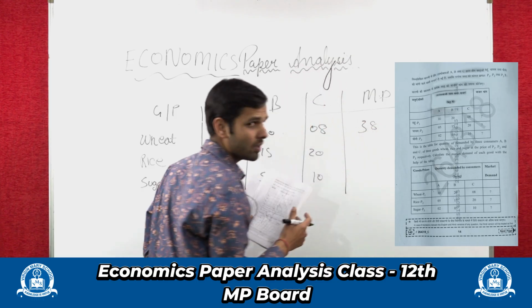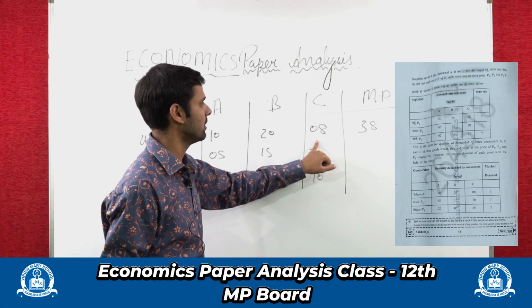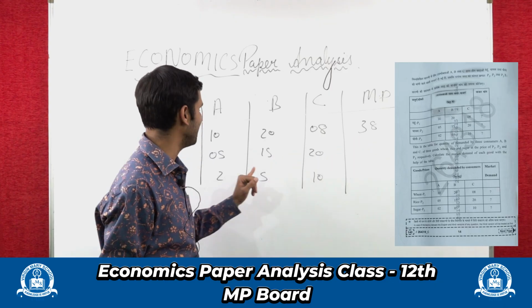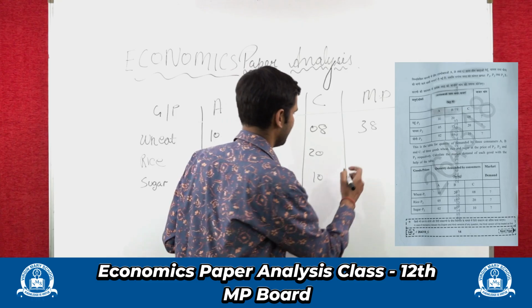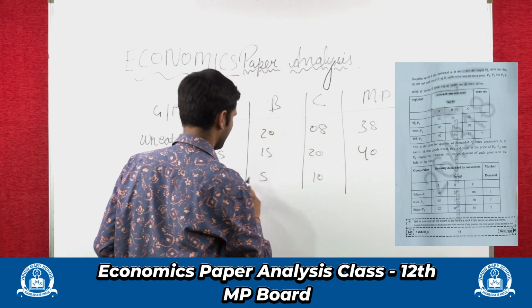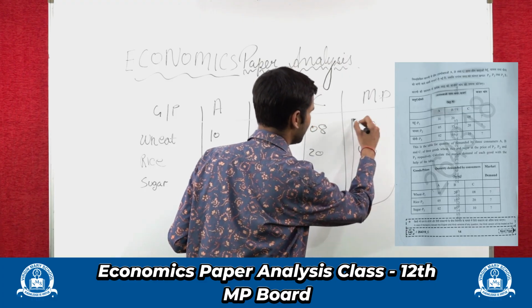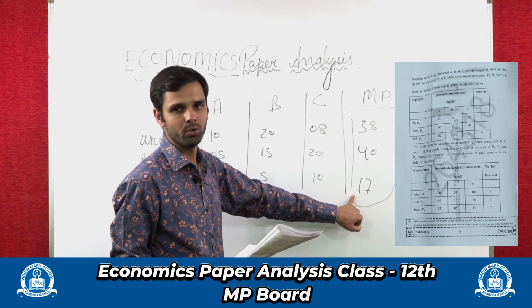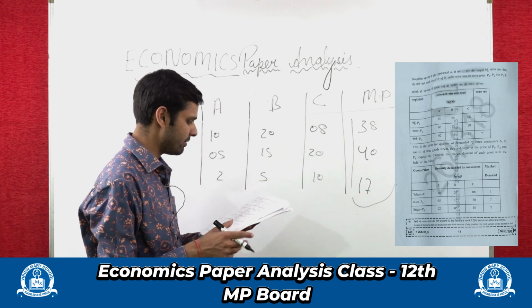We just need to sum up, guys. We just need to do 10 plus 20 plus 8. Basic maths you need to do here, nothing more, and this would be your answer. I'm not doing any scientific or standard maths. This is very basic maths. 5 plus 15 plus 20 is 40. If you have done this calculation correctly, you have scored 4 marks. Just these three you need to sum up. So this is question number 21.